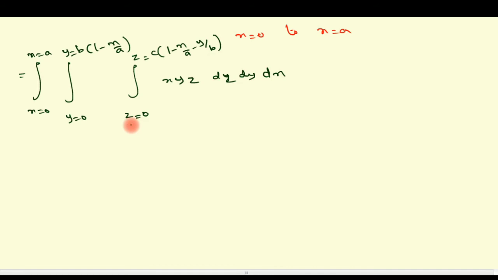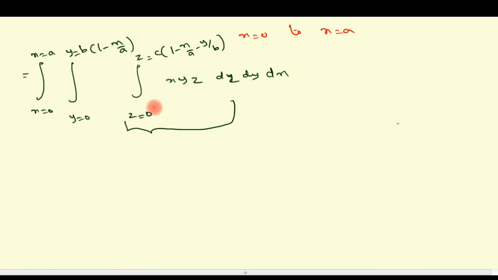As usual we are going to start from the inner integral first. Evaluating the inner integral, let us simplify the limits properly. Compared to the previous limits, these limits are a little bit larger, so try to use a dummy variable to simplify the limits. How? I am taking a dummy variable.